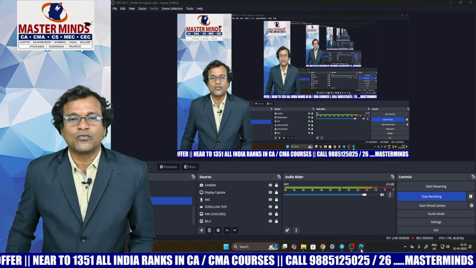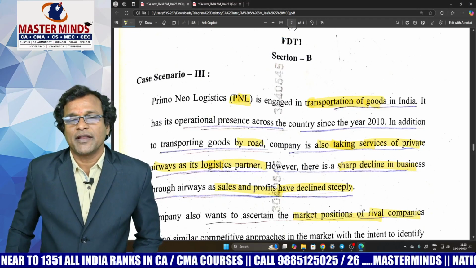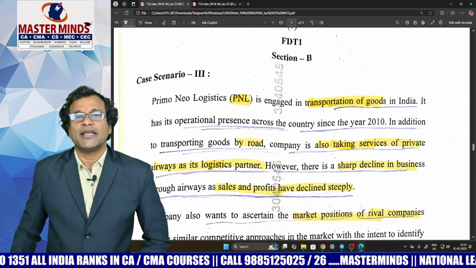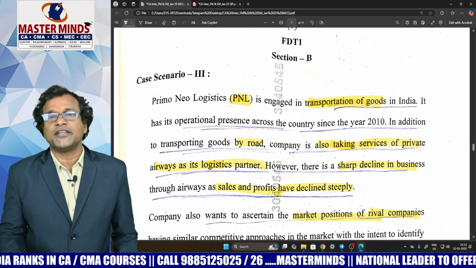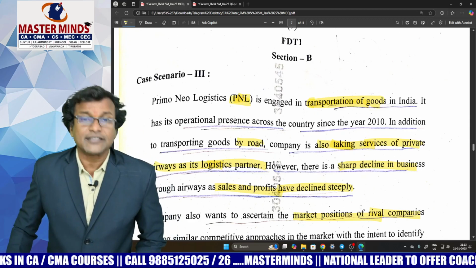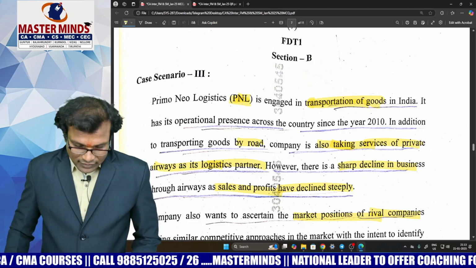In this session, we are going to discuss the paper analysis of the CA Inter SM examination paper for 50 marks, which was conducted in January 2025. Let's analyze every question in the respective paper.